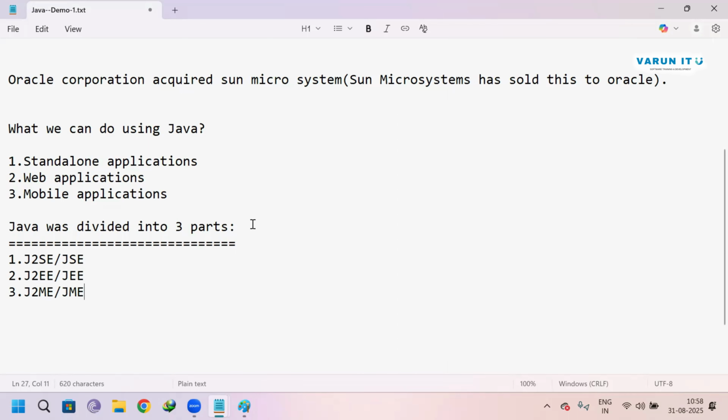Now, what is J2SE? What is J2EE? What is J2ME? J2SE means Java Standard Edition. J2EE means Java Enterprise Edition.